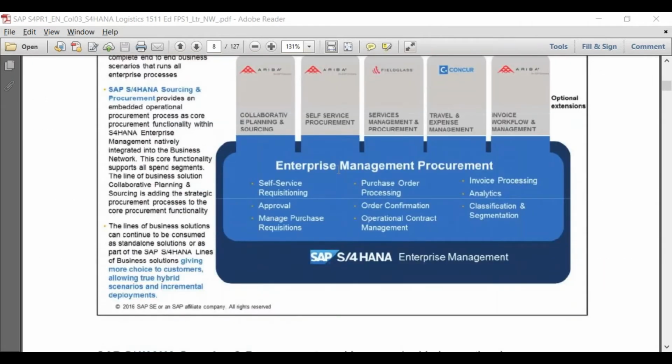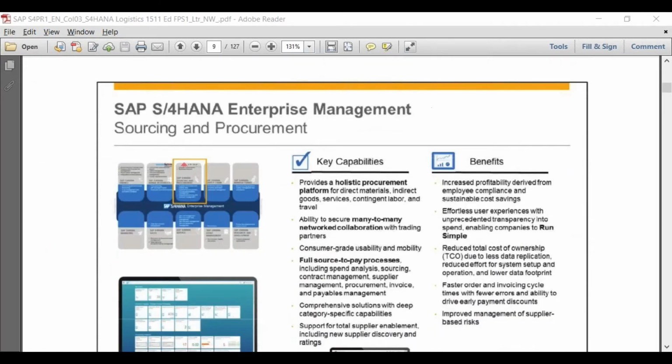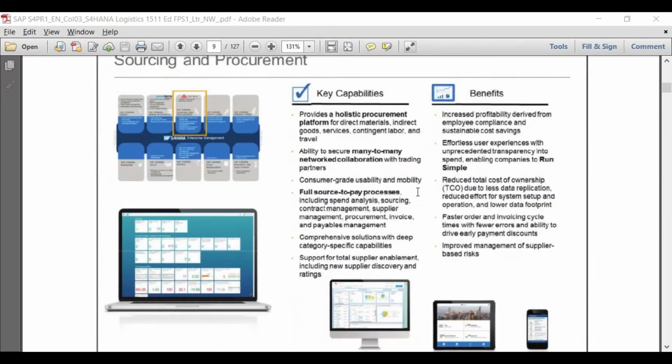Okay, this is again the same thing, what is available. The core business processes that we were getting till now are still available in the core enterprise management procurement. Over and above, if you want collaboration, self-service procurement, service management, travel and expense, and invoice workflow, then you can use these cloud-based offerings. This is again just a different figure telling you the same thing: if you want the core functionalities, SAP S/4HANA core is sufficient. If you want functionalities which are not directly available in SAP S/4HANA, then you can go for these additional cloud-based offerings.